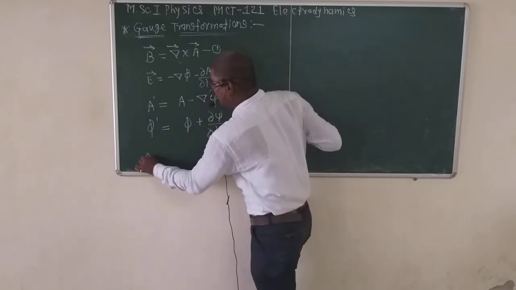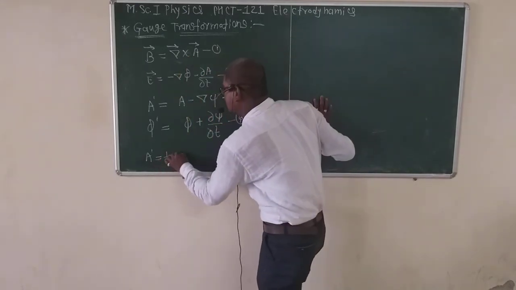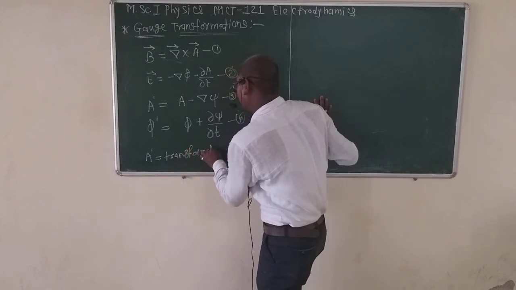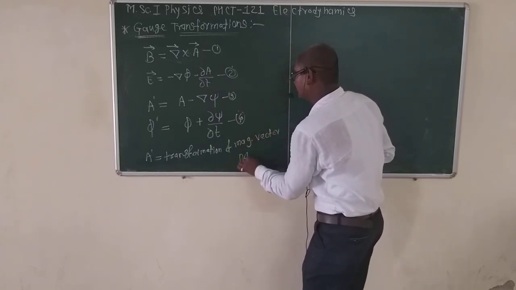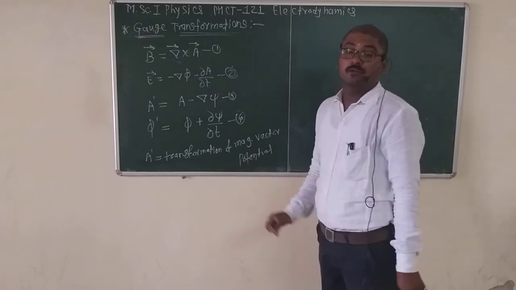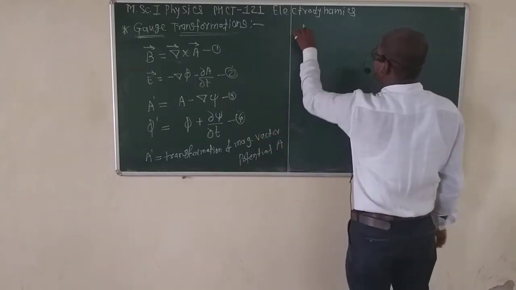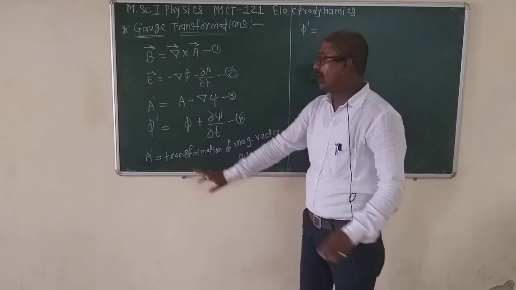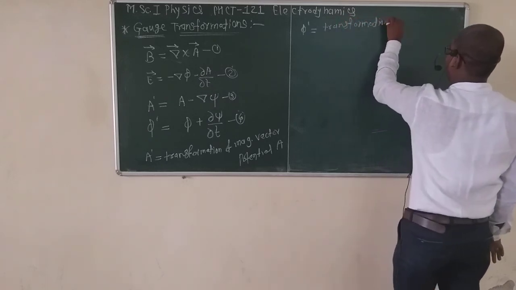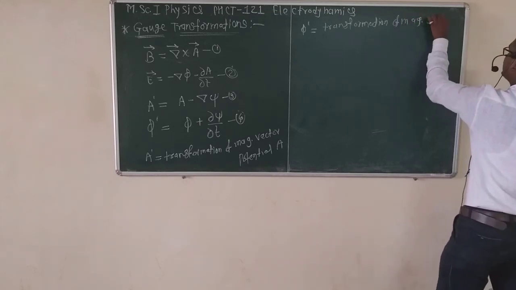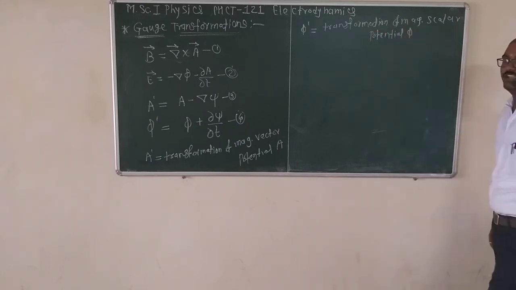A is the magnetic vector potential, but A dash is the transformation of the magnetic vector potential A. And phi dash is the transformation of the magnetic scalar potential phi.